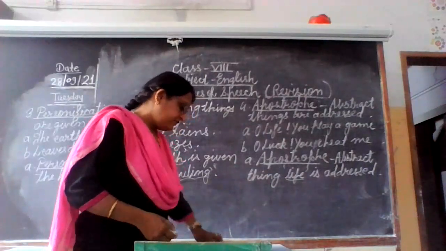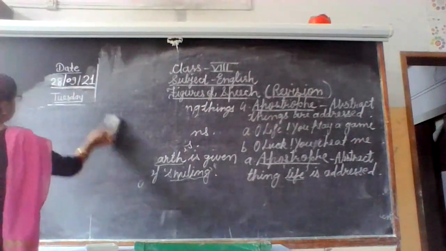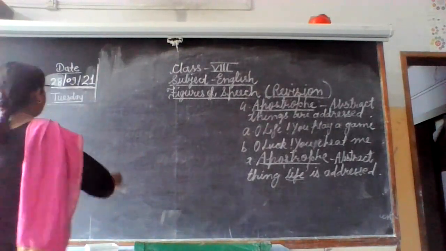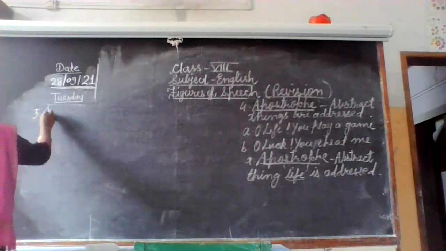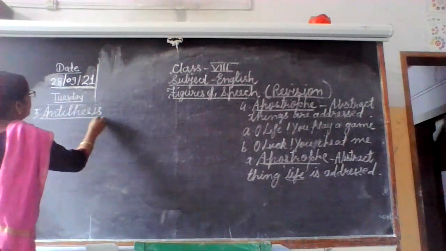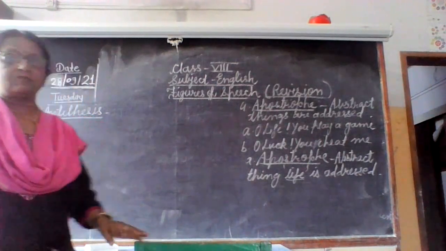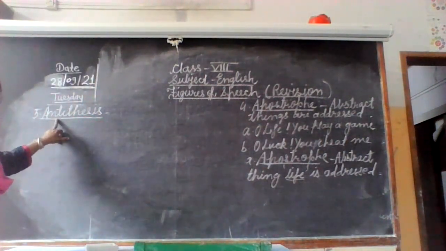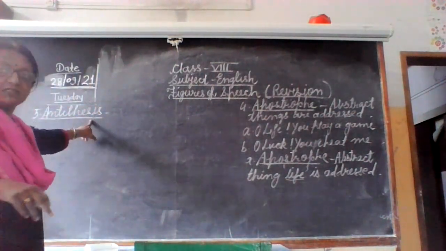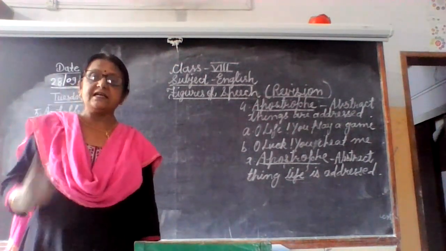Next figure of speech which we are going to discuss is antithesis. Fifth figure of speech. Last time I told you what the word actually means. So mostly the meanings are there in the words itself. So antithesis. Anti means the opposite. Clockwise and anti-clockwise, you know it. So anti means ulta, opposite. Thesis means the words. Okay, so opposite words. So here opposite words are used in a single sentence.